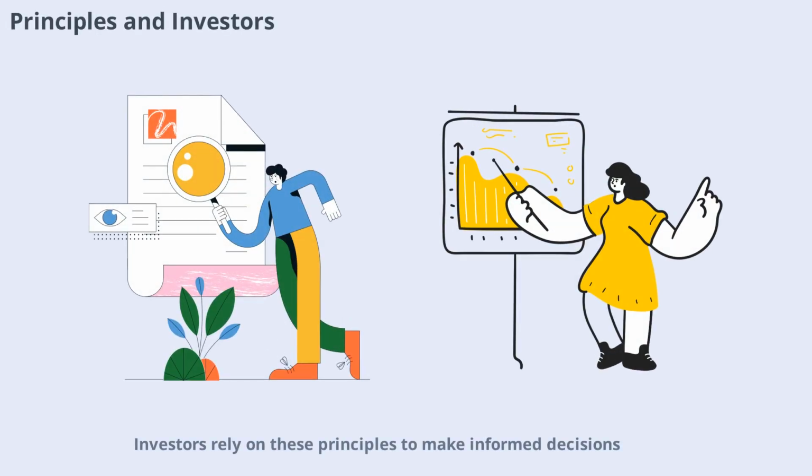Investors rely on these principles to make informed decisions. Consistency allows them to compare results over time, conservatism ensures that risks are not understated, and full disclosure provides the context they need. By following these principles, companies can attract and retain investment more easily.